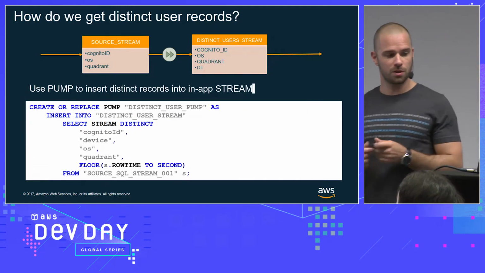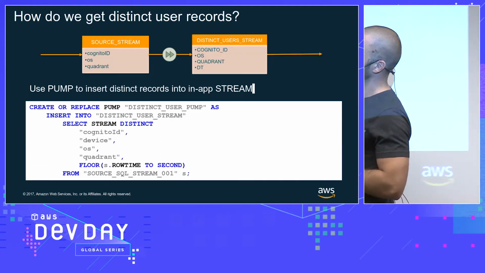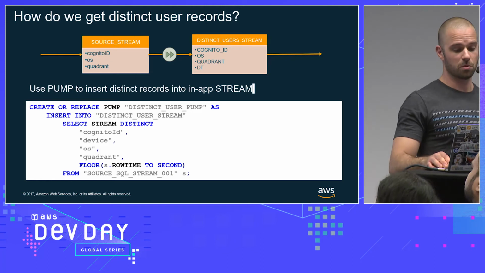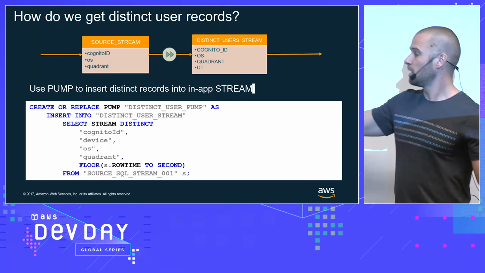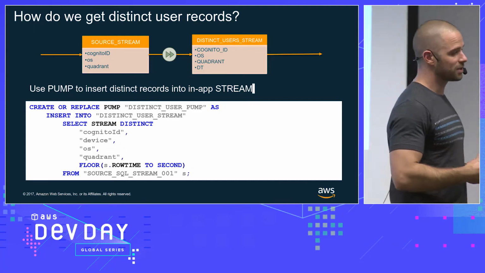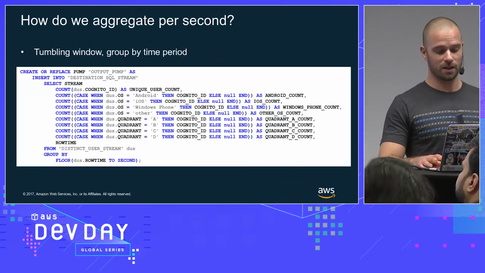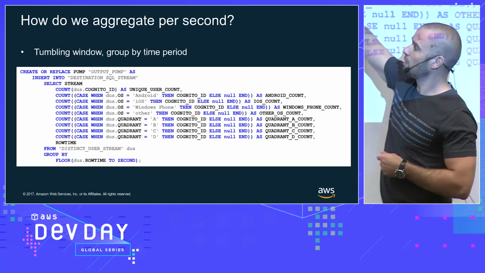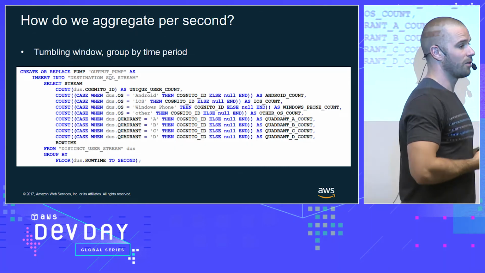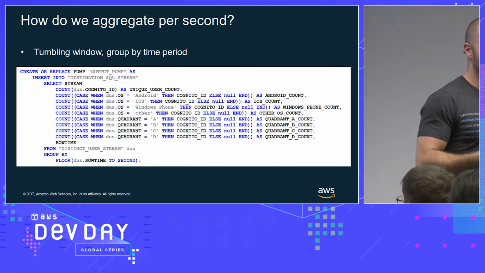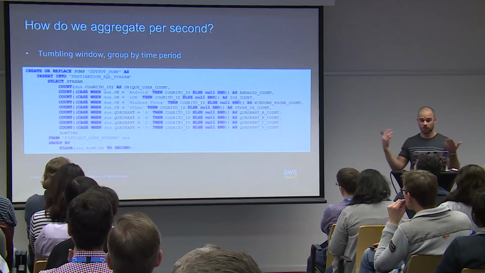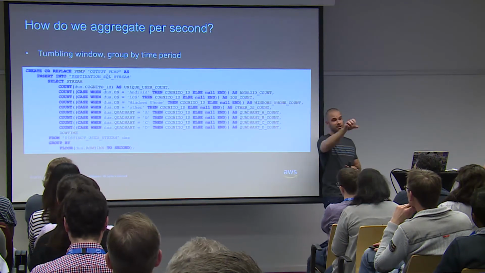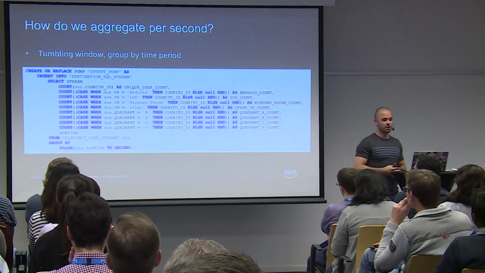This is how you would insert different distinct records in the stream. You notice here, I have different access of the data per second on my SQL stream, and for each of the streams, I calculate per second the number of OS, so iOS, Android, all these kinds of different things. I count them, and then I also count the number of people on this quadrant. Quadrant is where you were on the UI, and that's it.